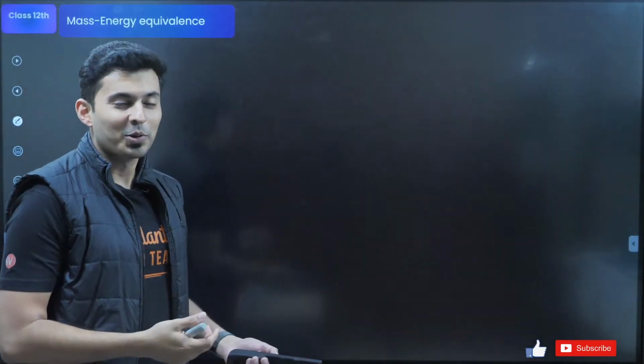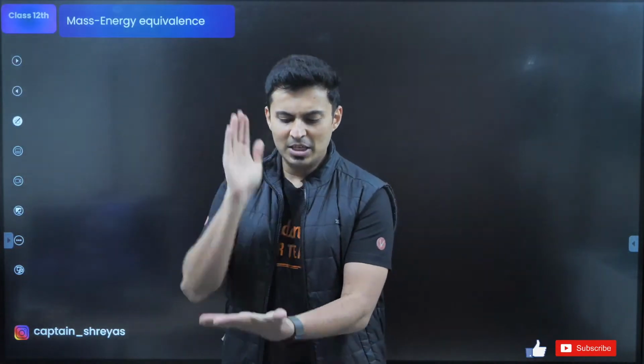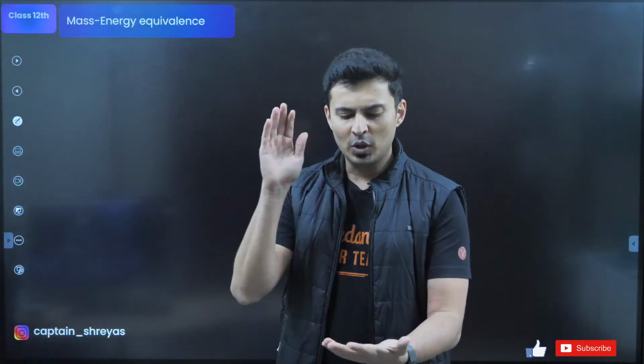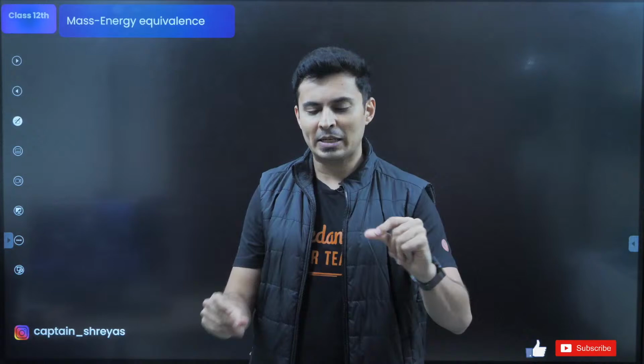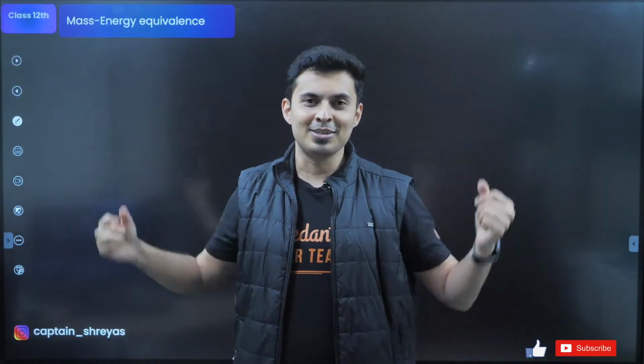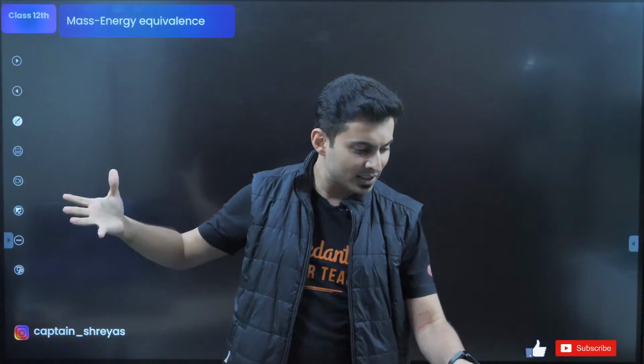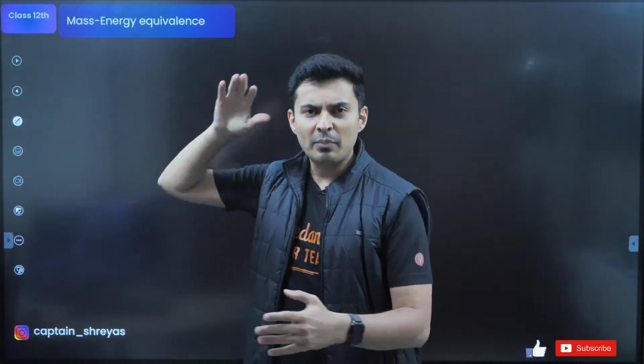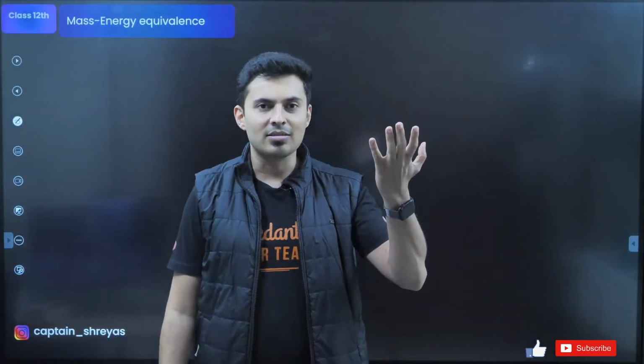Where does it go? It goes into energy. That's what Einstein said. When you destroy mass, you break that mass, poof, something else is created. What is created? Energy is created. Mass is destroyed, energy is created. Somebody destroys energy, mass is created.